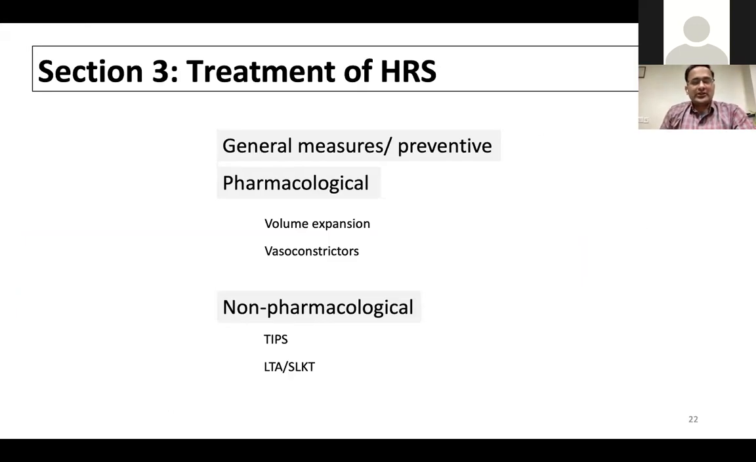So coming to the treatment of HRS, first is the general measures. How can we prevent it? Next is pharmacological, like volume expansion and vasoconstrictors. Then non-pharmacological, like transjugular intrahepatic portosystemic stent placement or liver transplant or combined liver kidney transplant. These are the non-pharmacological or surgical options we have.